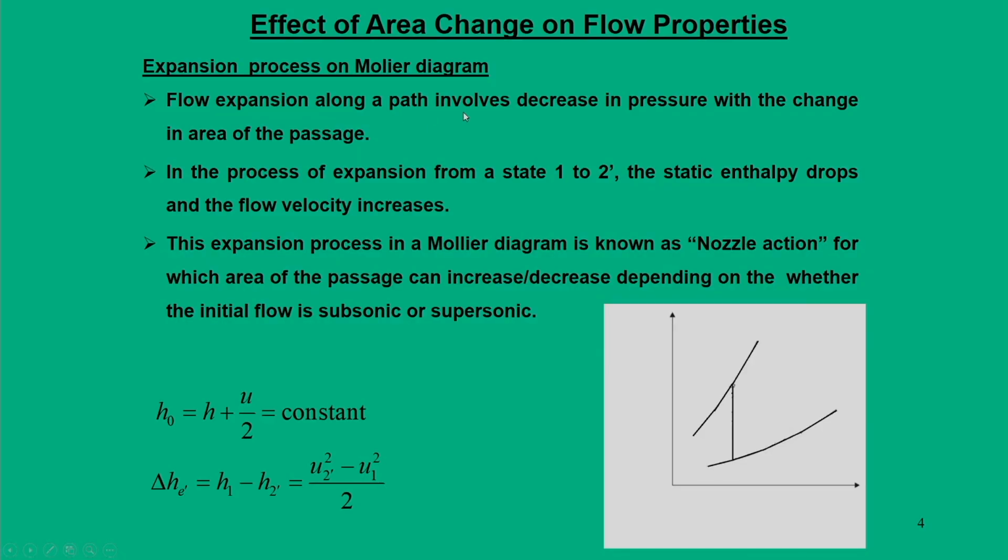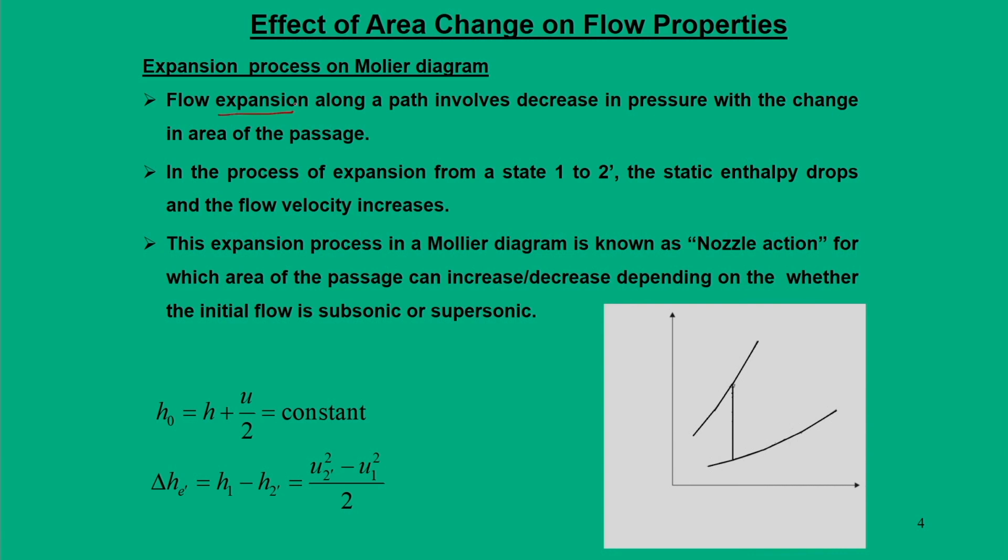To study the meaning of flow expansion: the flow path involves a decrease in pressure with change in the area. So, the pressure must decrease in the direction of the flow with change in the area. That is what flow expansion means.